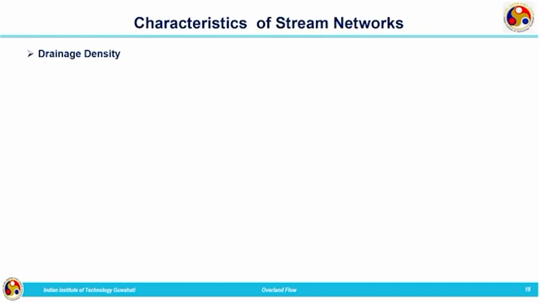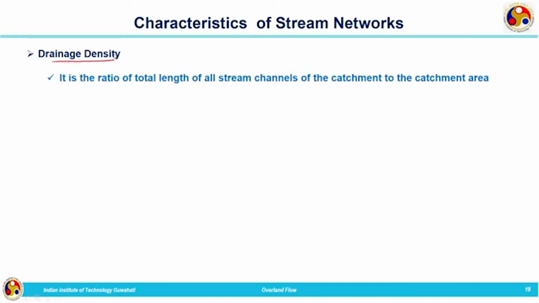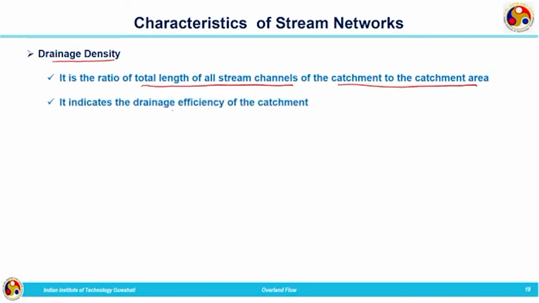Now, we need to understand the characteristics of stream networks. The first one is the drainage density. Drainage density is the ratio of the total length of all stream channels of the catchment to the catchment area. It indicates the drainage efficiency of the catchment.